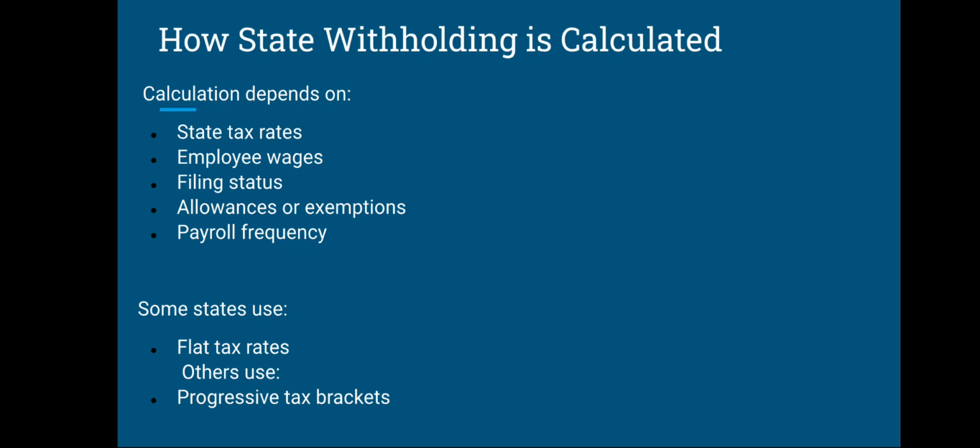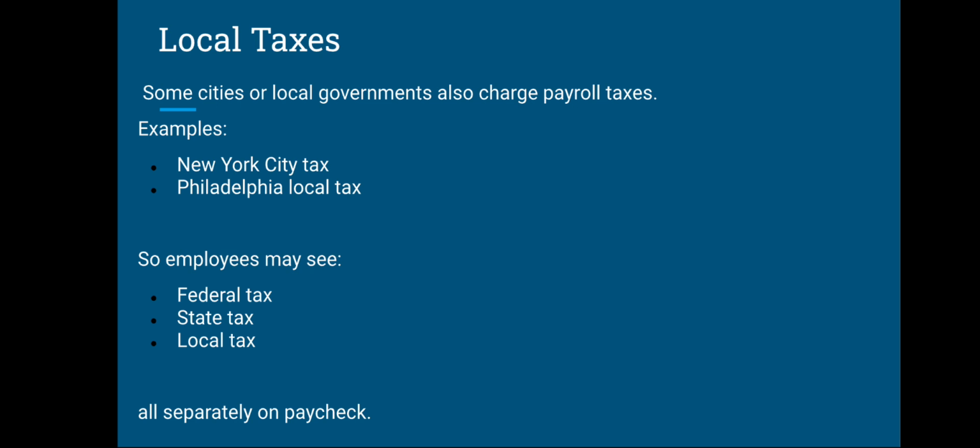Some states use a flat tax rate, others use progressive tax brackets. Local tax. Besides state income tax, some city taxes may also be applied in your paychecks. So we will discuss this local tax topic. Some cities or local governments also charge payroll taxes.